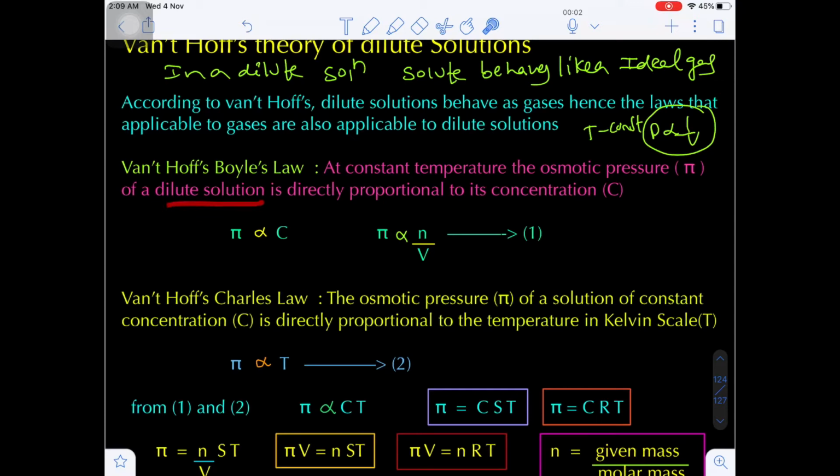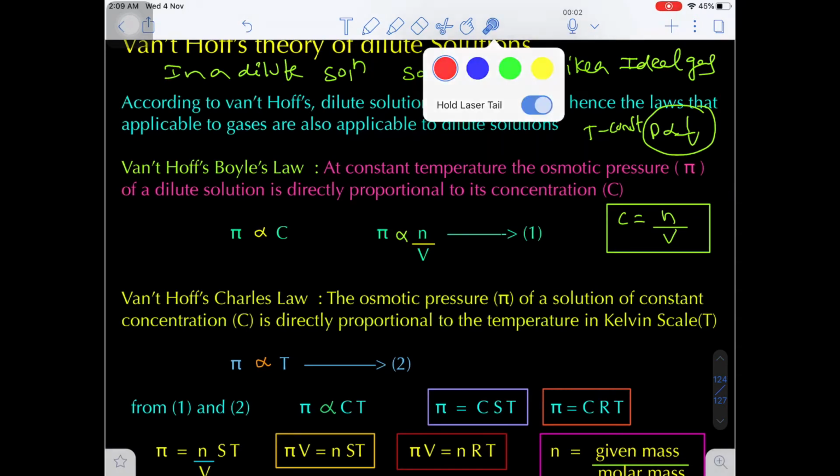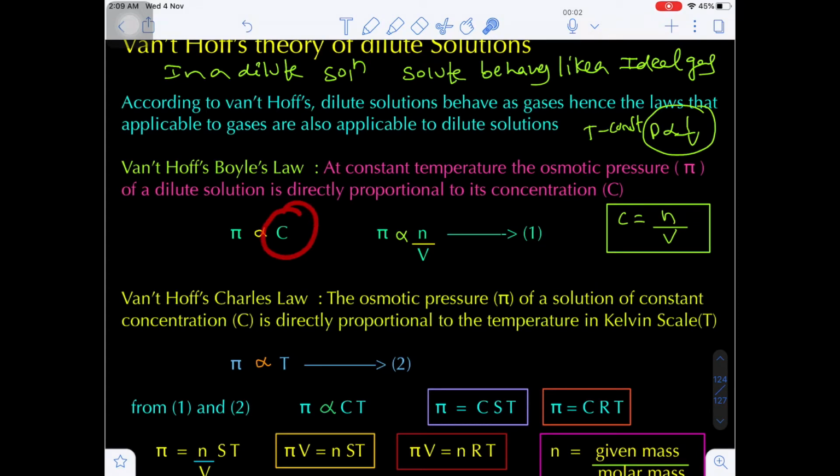Osmotic pressure of a dilute solution is directly proportional to its molar concentration. Concentration is nothing but number of moles upon volume of the solution in liters. So instead of concentration, I am writing n by V.